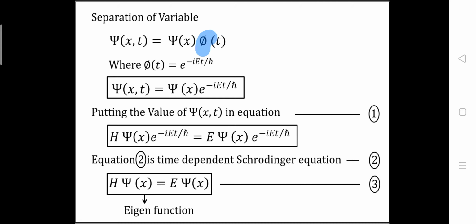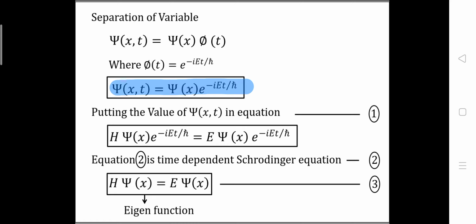This phi of t we can write down as e raised to minus iEt upon h cross. So finally we will get the time dependent Schrodinger equation as psi of x,t is equal to psi of x times e raised to minus iEt upon h cross.